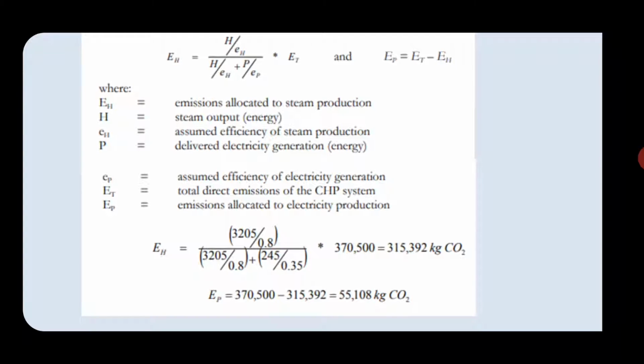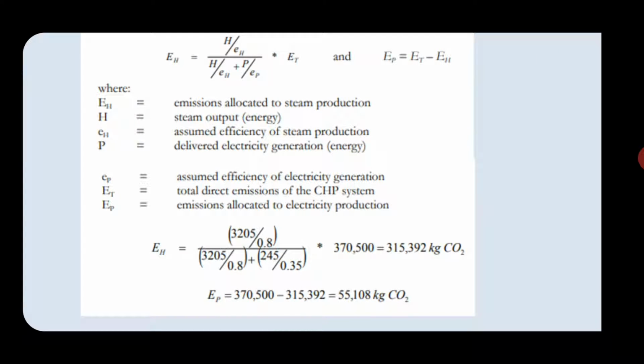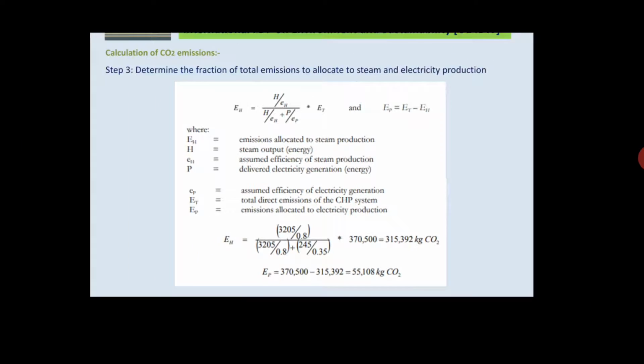By putting the values in the above formula, we get the values of EH and EP, in which EH, which is emissions allocated to the steam production, is 315,392 kg of CO2, whereas EP, which is emission allocated to the electricity production, is 55,108 kg of CO2.